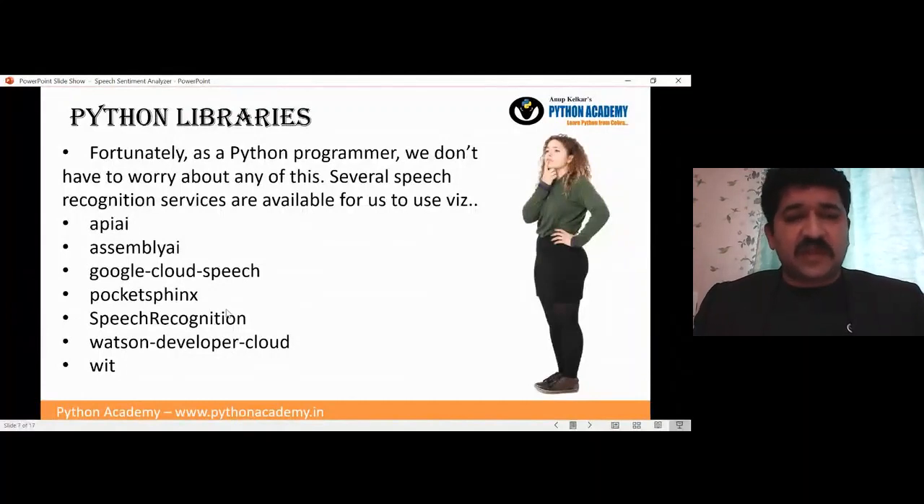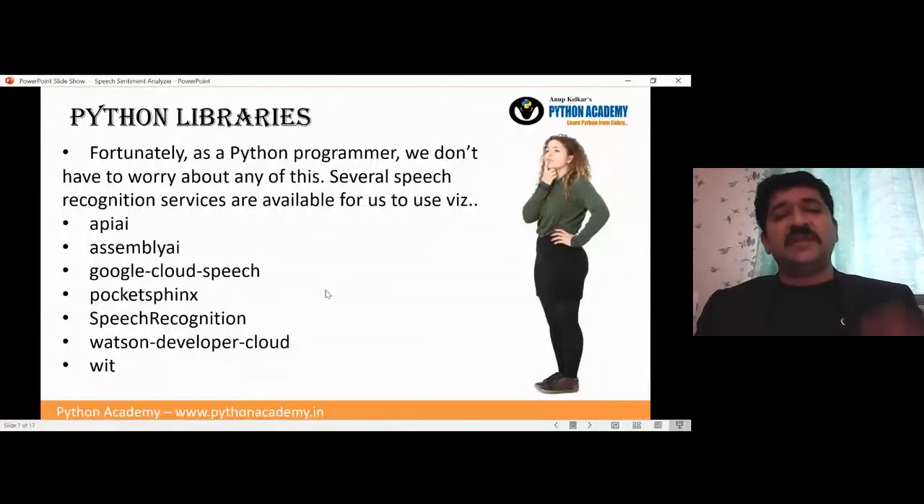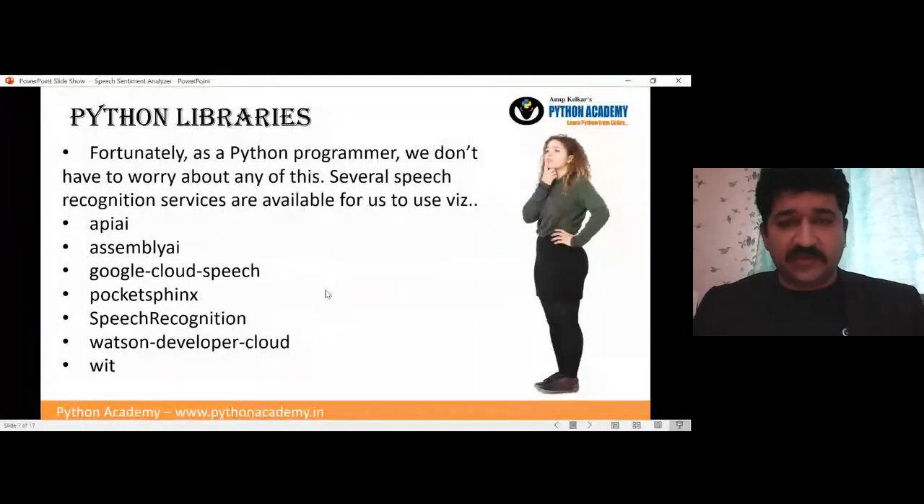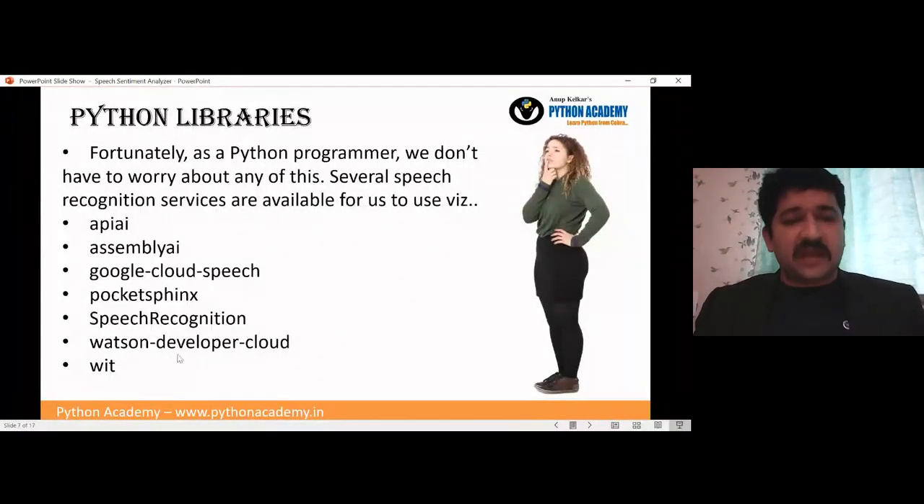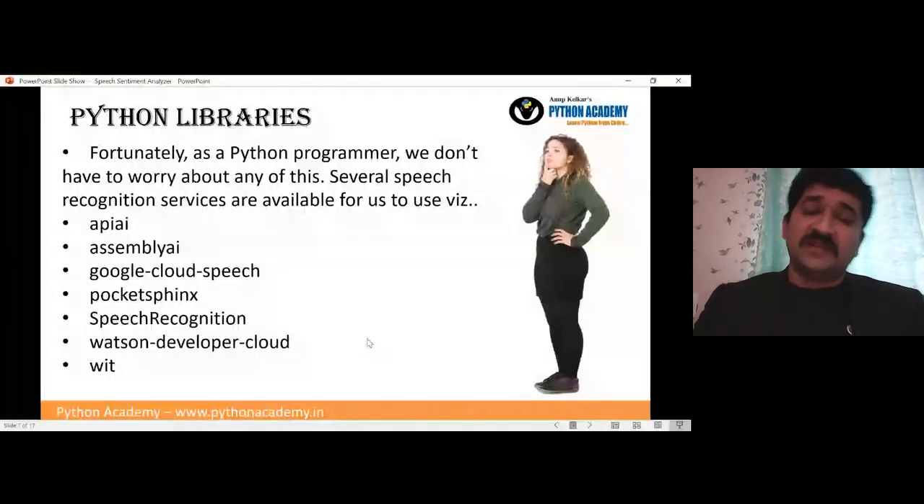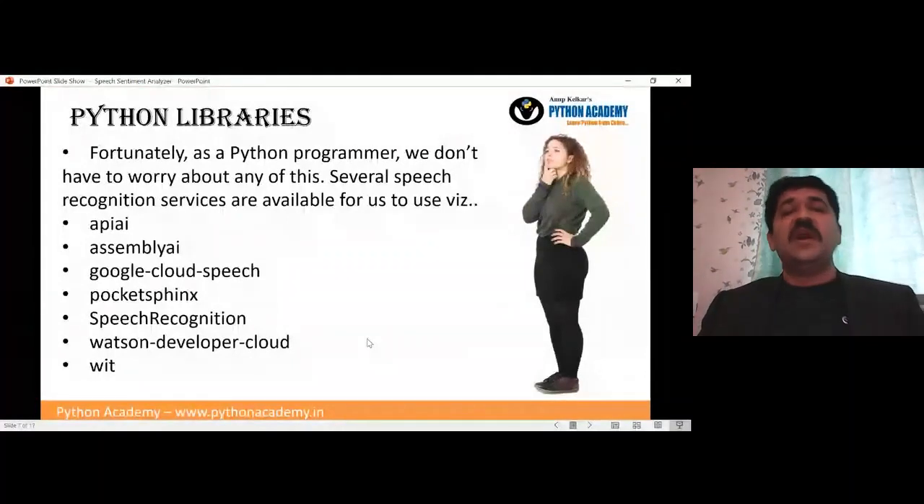Pocket Phoenix is also there, not used by me, but yes, it is there. SpeechRecognition is the simplest library, which we are also going to use in our code. SpeechRecognition is a very good and simple library. Inside it has Google Cloud Speech integrated, so you don't have to go and create keys. You can directly use that, so that is the best thing. There are others, such as Watson Developer Cloud, which is given by IBM, and WIT is also there. So there are many libraries. You can search more on the net and may find that one works peculiarly well for your case. Many things are already available. The main thing is how to utilize them.